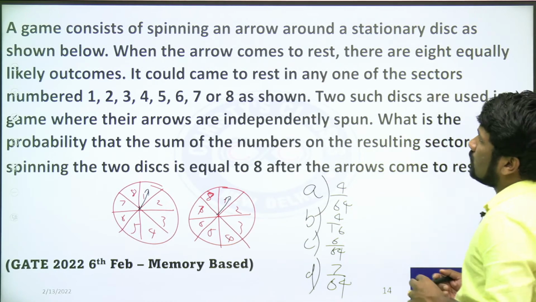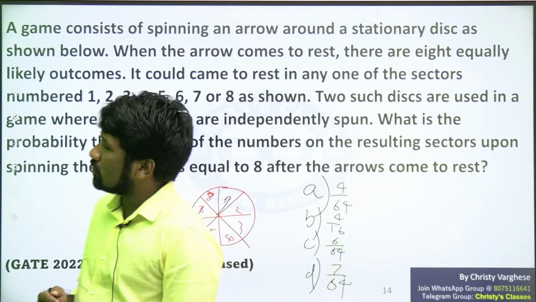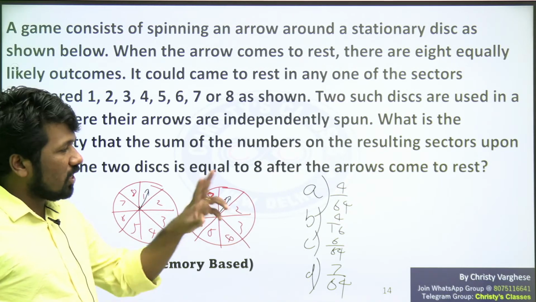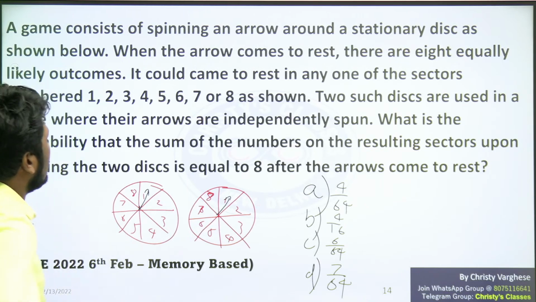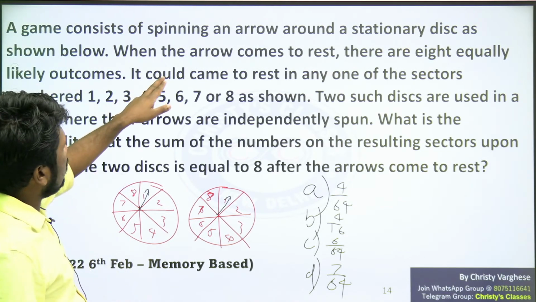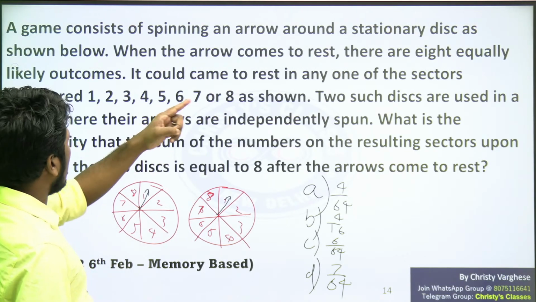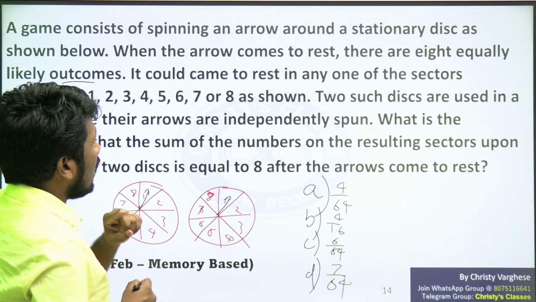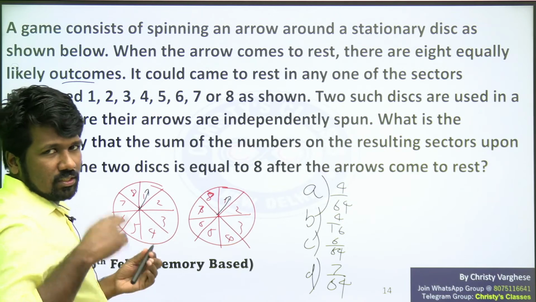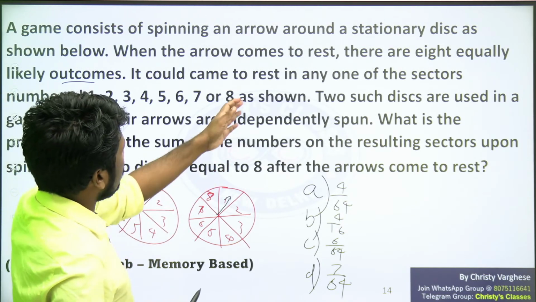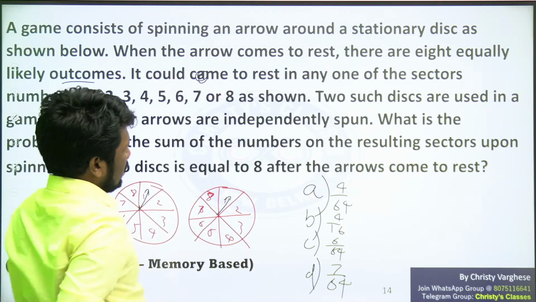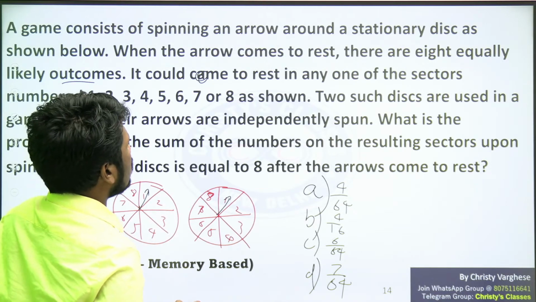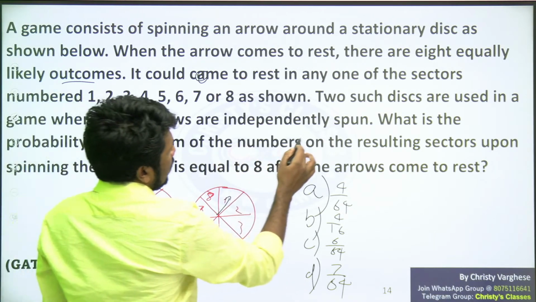And so a game consists of spinning an arrow around a stationary disc as shown below. Nowadays in Amazon or many websites we can see the spin and win game exactly like this. So that idea they have also used. As shown below, when the arrow comes to rest, there are 8 equally likely outcomes. 1, 2, 3, 4, 5, 6, 7, 8 are the equally likely outcomes. Compare it with dice. 6 outcomes in dice. Here it is 8 outcomes. It would come to rest in any one of the sectors numbered 1, 2, 3, 4, 5, 6, 7, 8 as shown. 2 discs are used in a game where their arrows are independently spun.